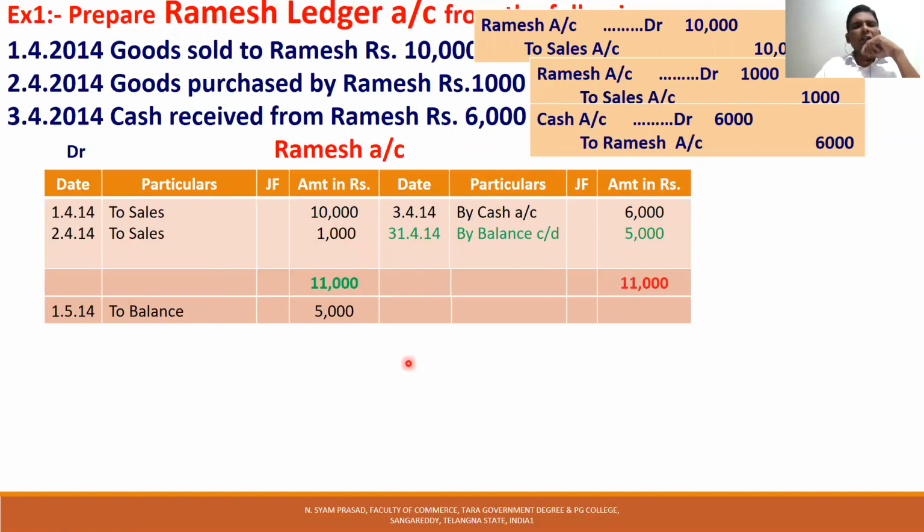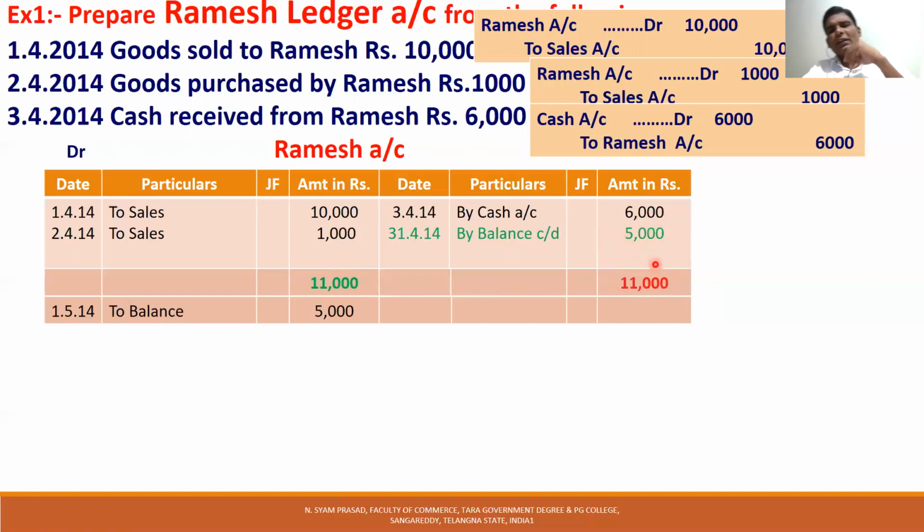Now after the transactions are over, you have to balance, which means you have to equalize both sides. Here 11,000 is there, here 6,000 is there. To balance the credit side, how much do you require? 5,000. The side which is more is added: the debit side is more, 10,000, 11,000. This 11,000 is taken to the other side. 11,000 minus 6,000, obviously 5,000.